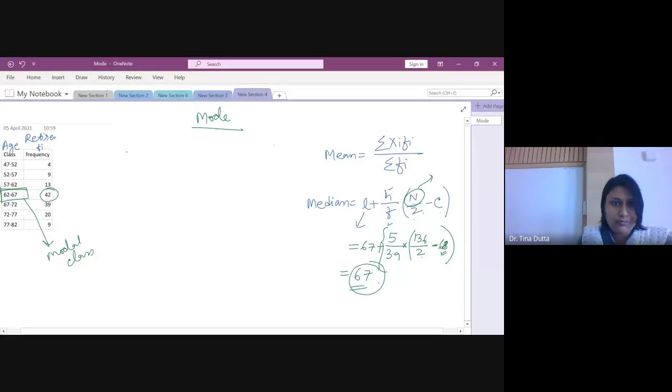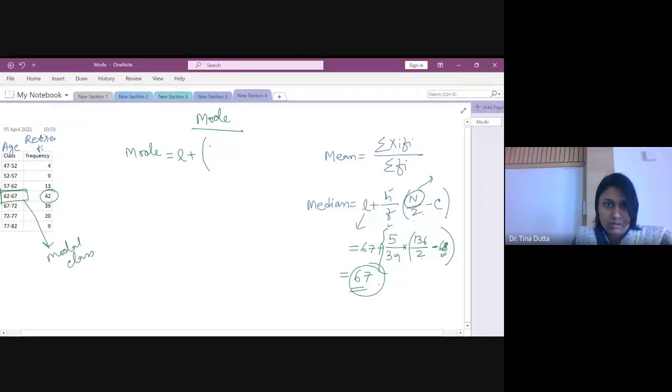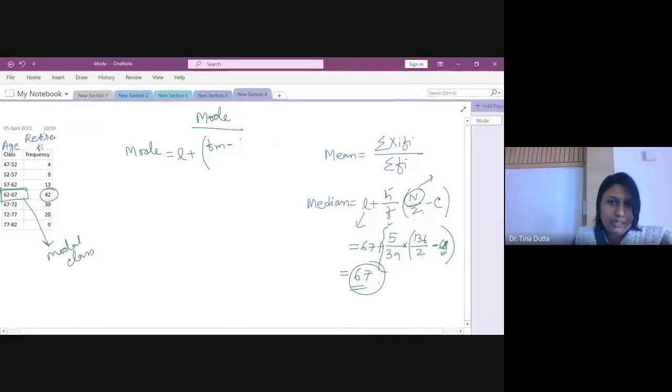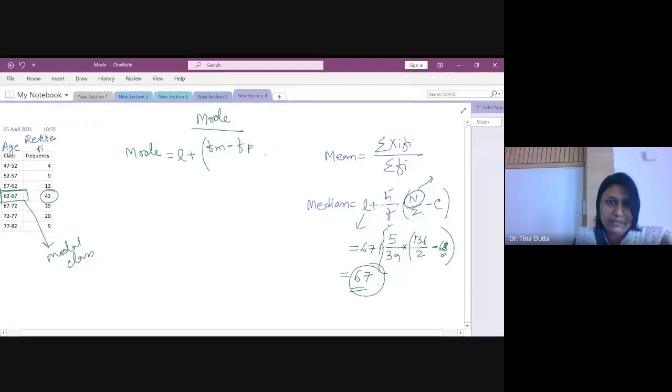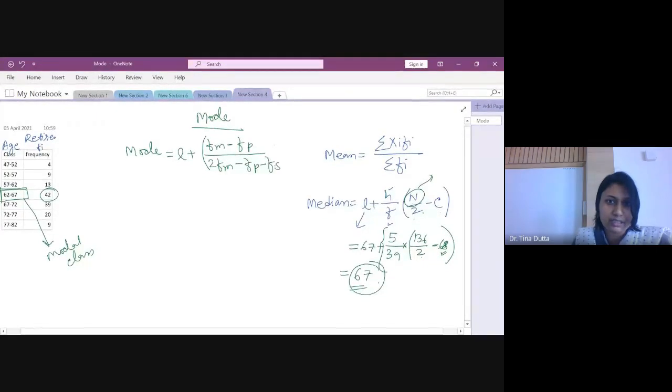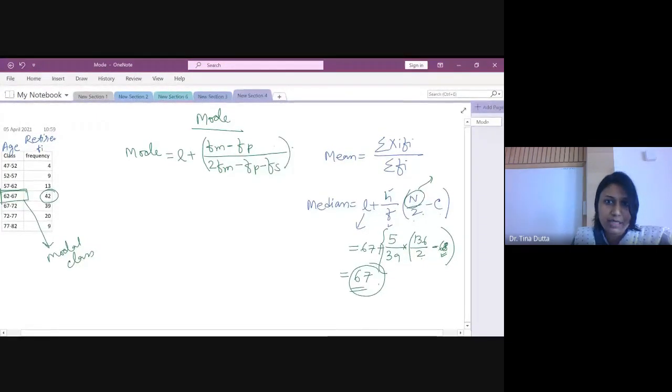And now the formula for mode. Formula is L plus, and then frequency of modal class minus frequency of previous class divided by 2 multiplied by frequency of modal class minus frequency of previous class minus frequency of succeeding class, multiplied by h. So this is the formula for mode.